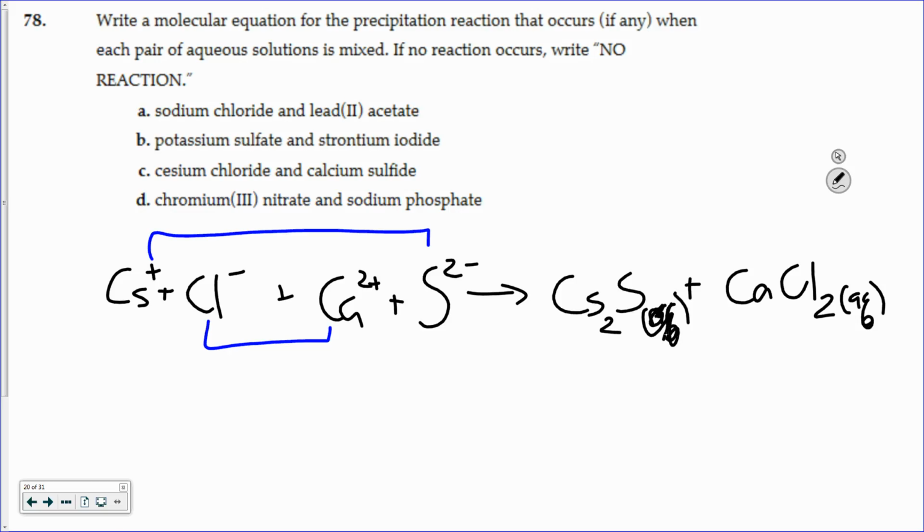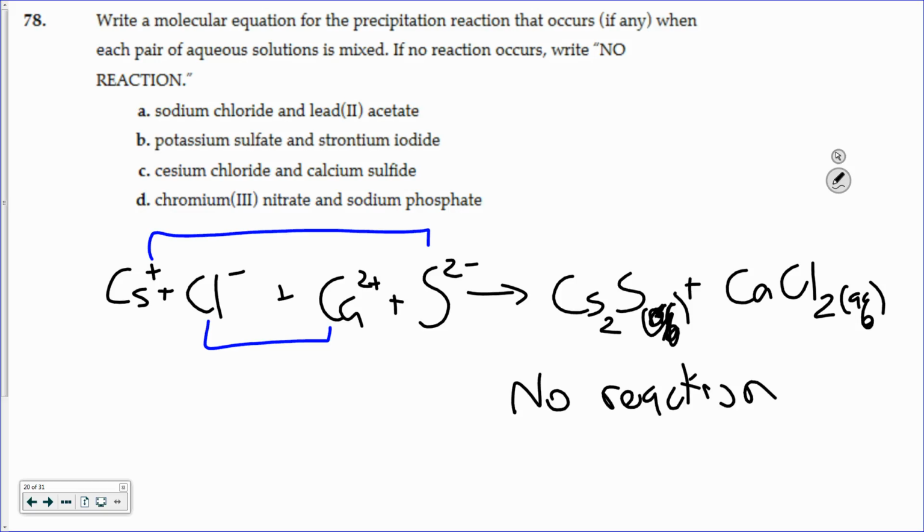It's aq. You get to mark that. All right. It wants to know, is there precipitation that occurs? In this case, there's not. So if those are both soluble, that means that everything's a spectator ion. This would be an example of a no reaction.